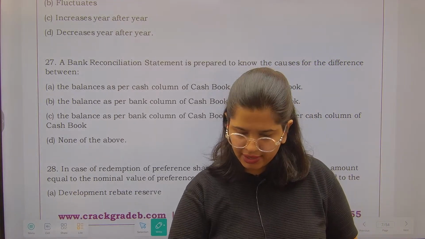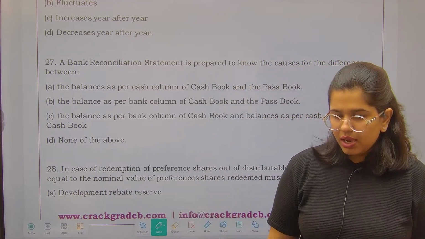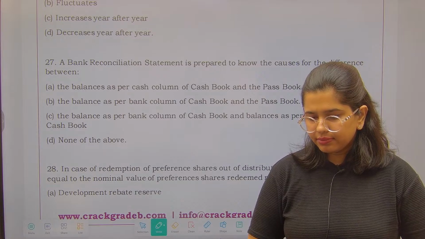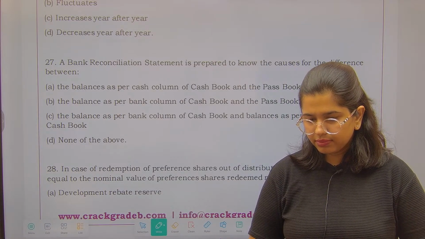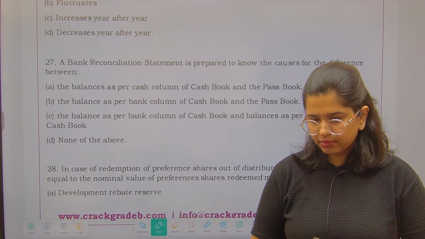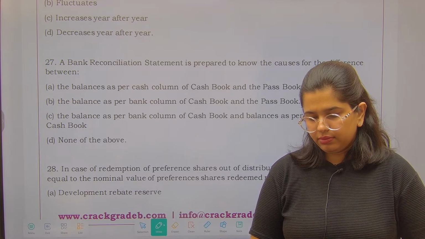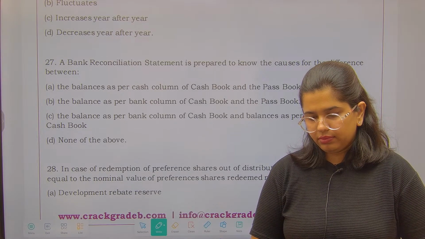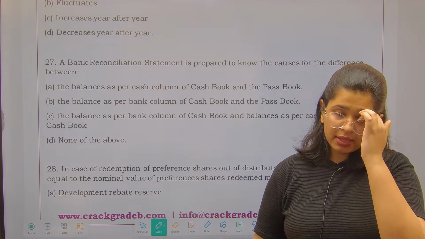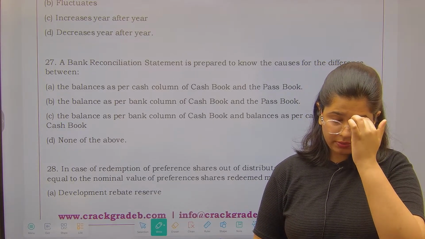Question number 27. What should be the answer of this particular question?